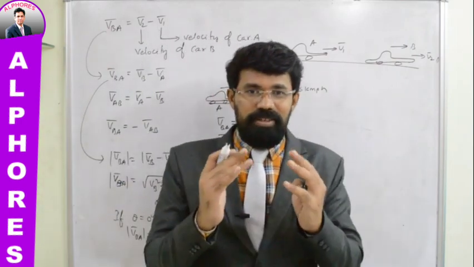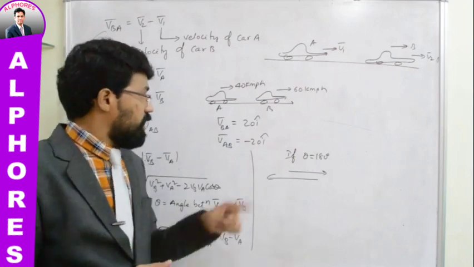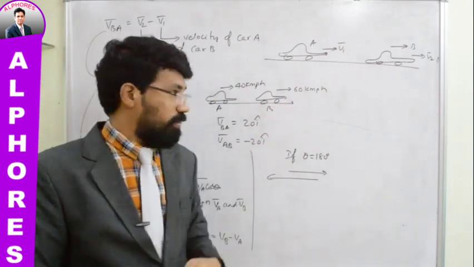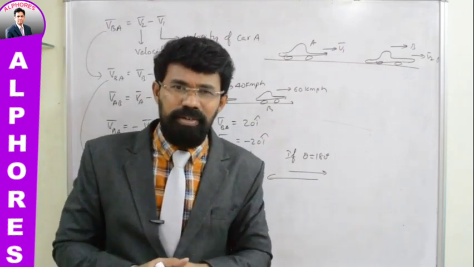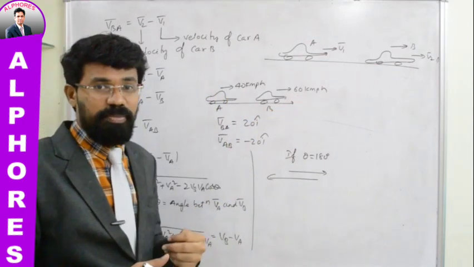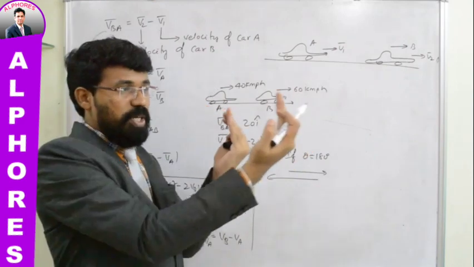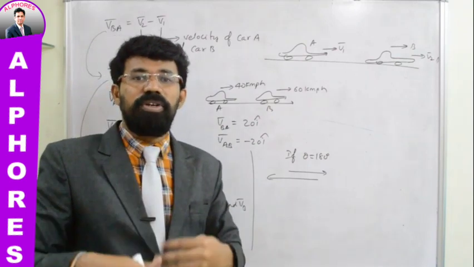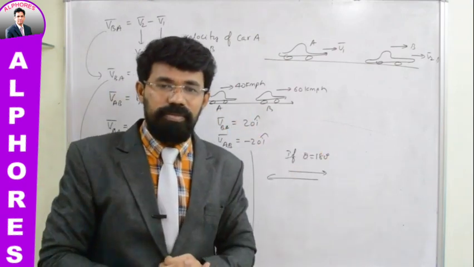If you are riding a car, going in this direction with a speed of 40 kmph, and this car is approaching you with a speed of 60 kmph, when compared to the existing situation, will it be different or not? Yes, it will be different. You don't see this car going with a speed of 60 kmph while you are going ahead with 40 kmph. You see this car as if it is approaching you with a speed of more than 60 kmph. Very quickly it goes, isn't it?